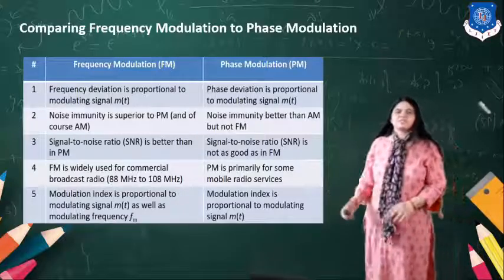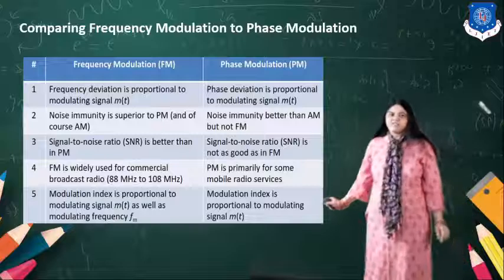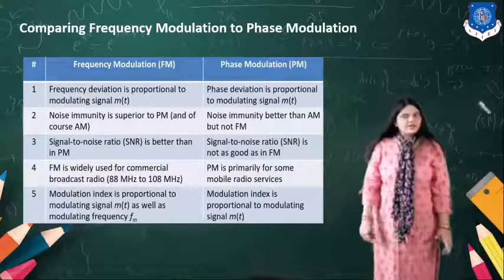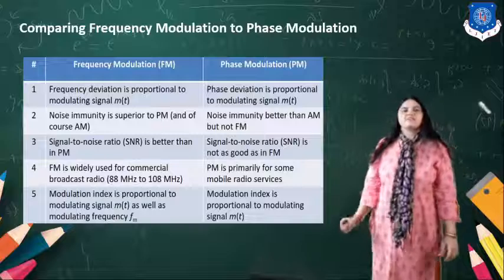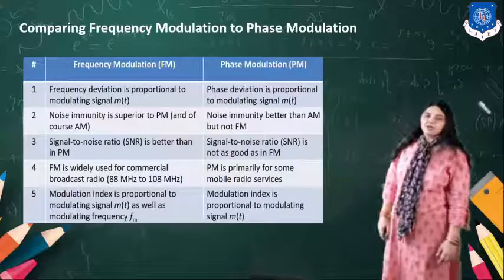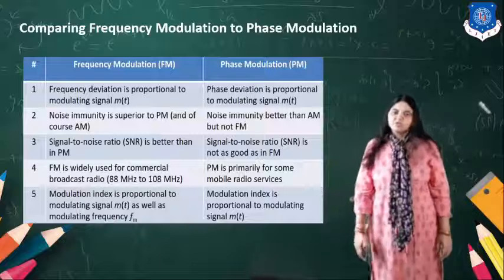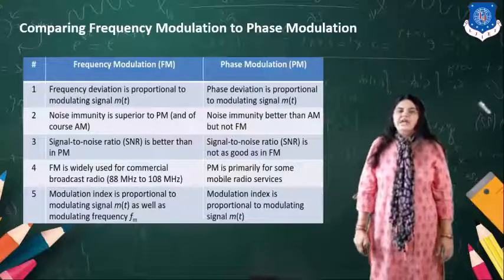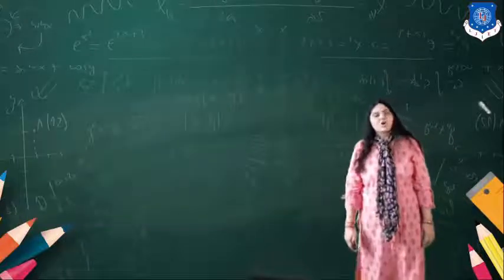In FM, modulation index is proportional to the modulating signal as well as the modulating frequency. In case of PM, modulation index is proportional to the modulating signal m(t). So this is about the comparison of FM and PM.